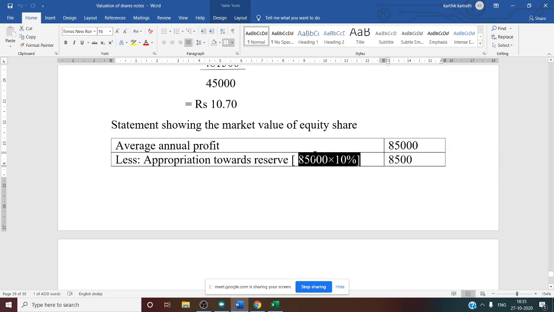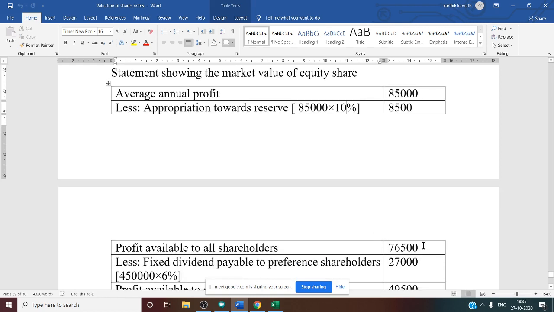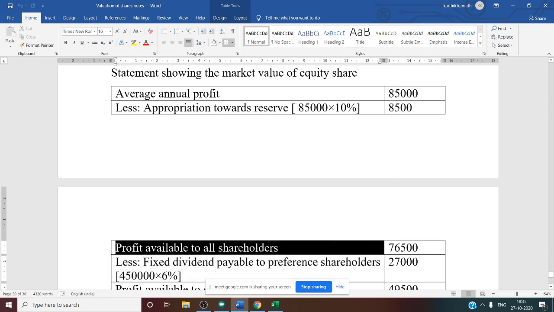You should take 10%, that is 85,000 into 10%, 8,500. It is appropriation toward reserve. So after deducting, you will get 76,500, that is 85,000 minus reserve 8,500. That is profit available to all shareholders.